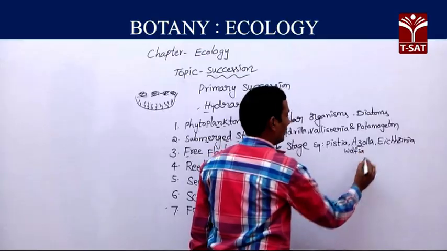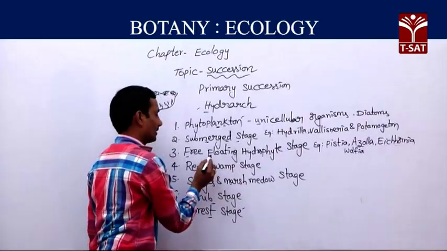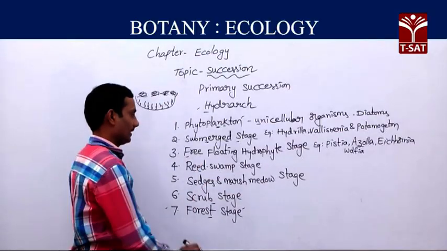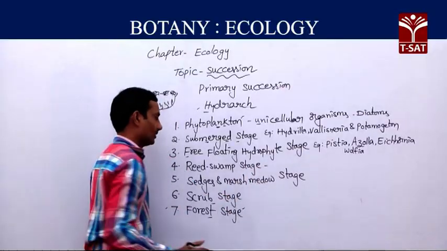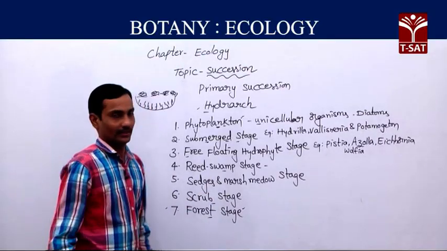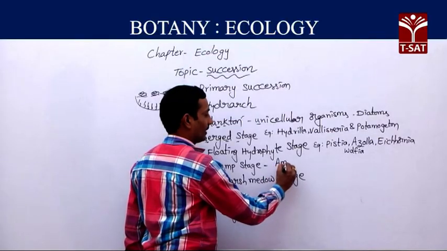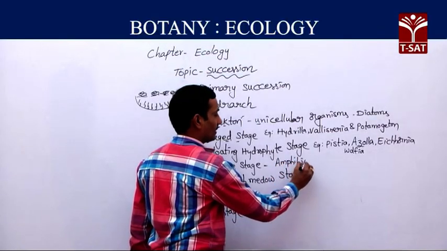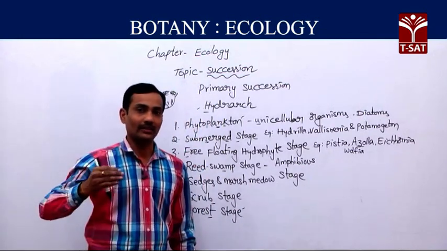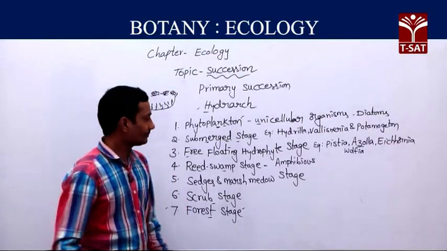Like this, different kinds of plants, free floating hydrophytes, we can find in one particular place. Then after a few years, the reed swamp stage appears. In the reed swamp stage, what type of plants can you find? Amphibious plants. So slowly, one by one, different types of plant communities are appearing in the same place.